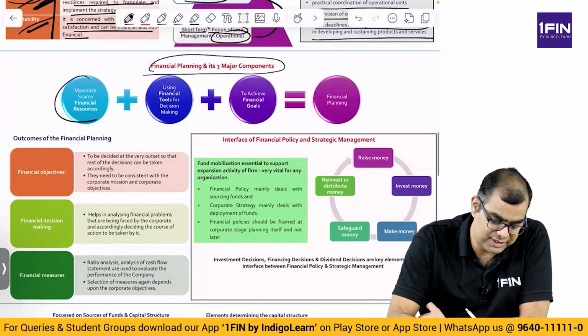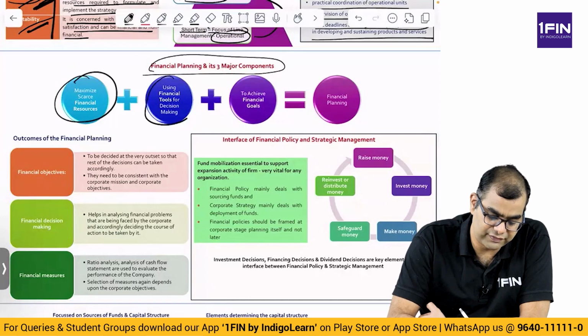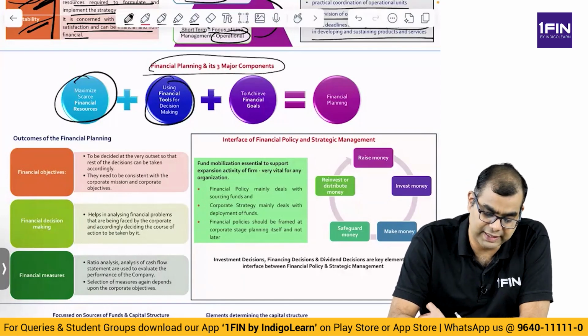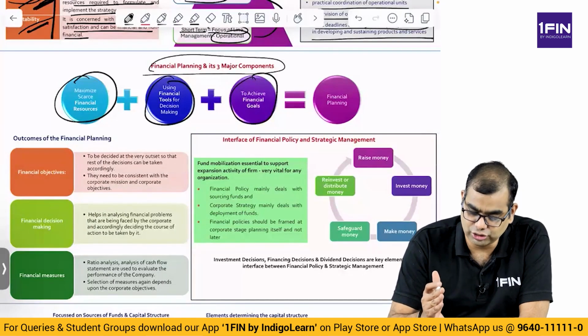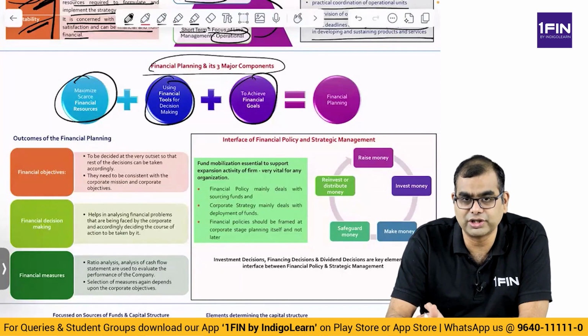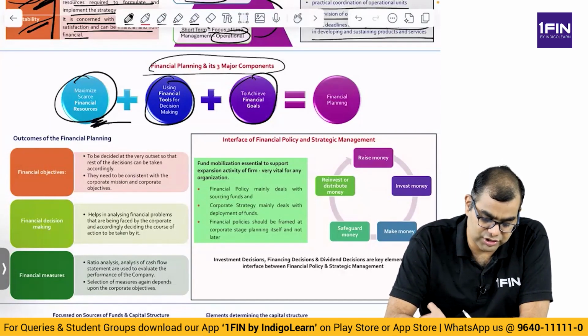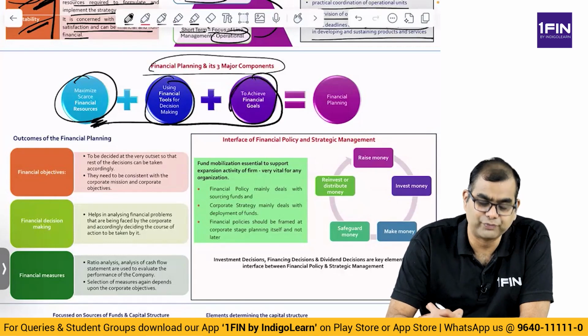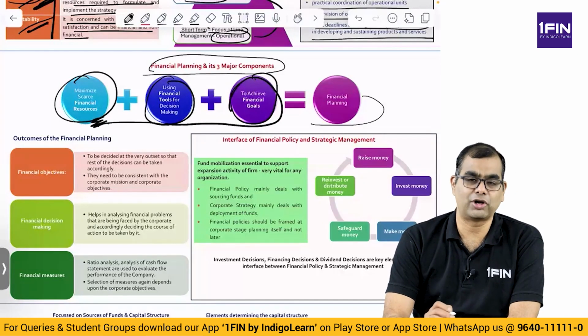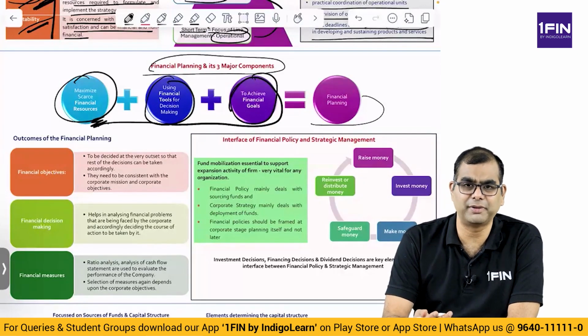First one is to maximize scarce financial resources, using financial tools for decision making and to achieve financial goals. So: resources, using tools, to achieve goals. You use the resources, using certain tools, to achieve your goals. This is called financial planning from a corporate perspective. From an individual perspective, it may be different.